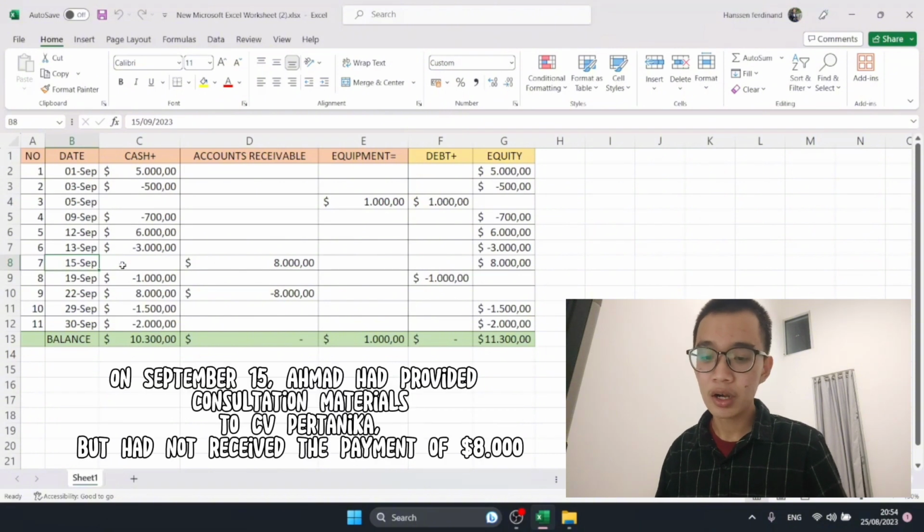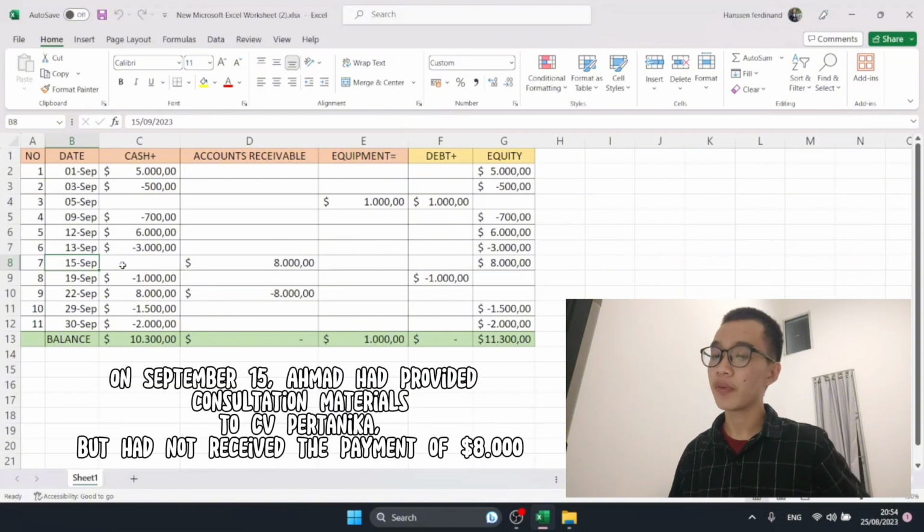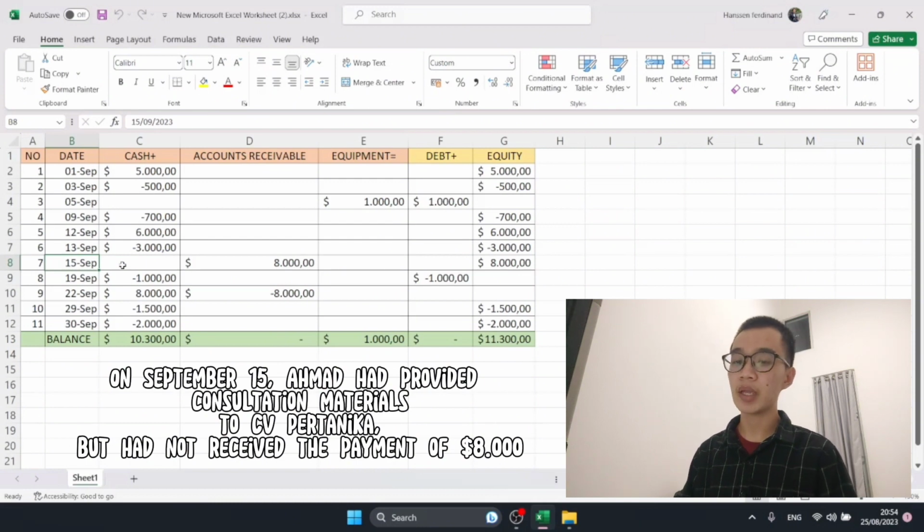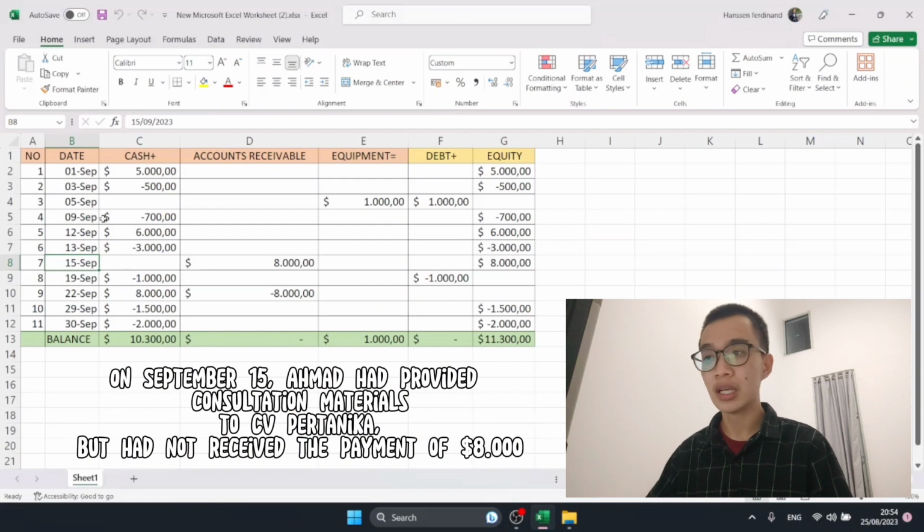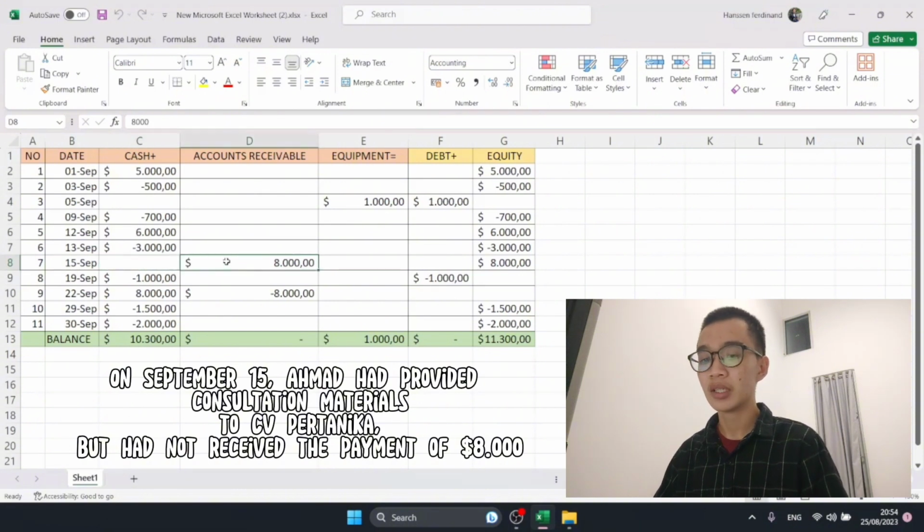Next, number 7. On September 15, Ahmad had provided consultation materials to CV Pertanika, but had not received the payment of $8,000. So what happens on 15 September is we already sold our services, I mean our consultation materials, to CV Pertanika, but we don't obtain our cash yet.